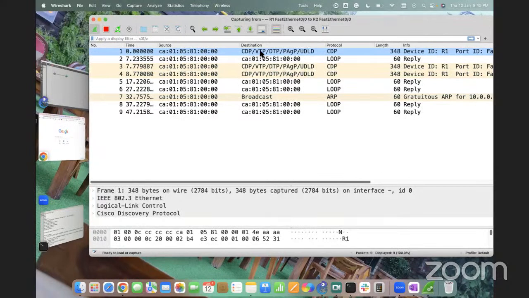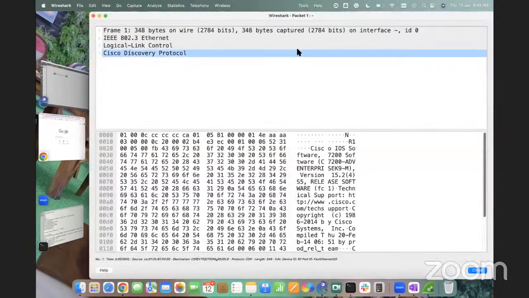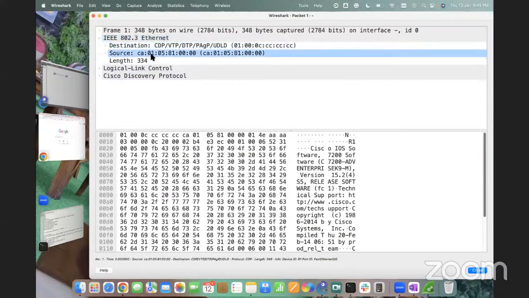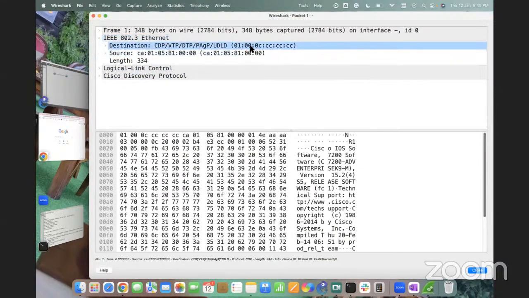If I open this packet and check the destination MAC address, this MAC address 01:00:0c, this single MAC address is used as the destination MAC address in these 5 protocols, whether it is CDP, VTP, DTP, PAgP, or UDLD.